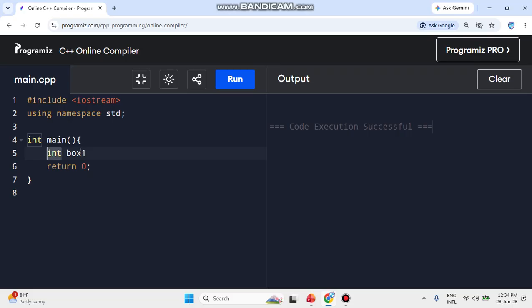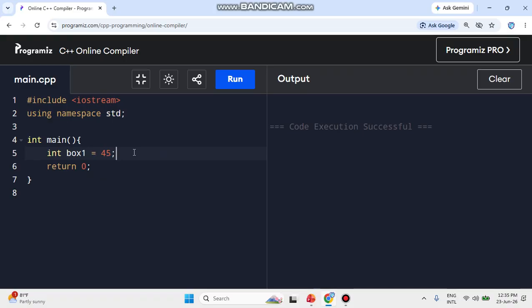Okay, data type integer, variable is box one, equal to is the assignment operator. Because of this operator, whatever you write over here, the number 45, don't forget the semicolon after each statement. Okay, this 45 will be stored inside this box one. Now when you run this, you will see there is no output. Why? Because we need to write a printing statement, isn't it?